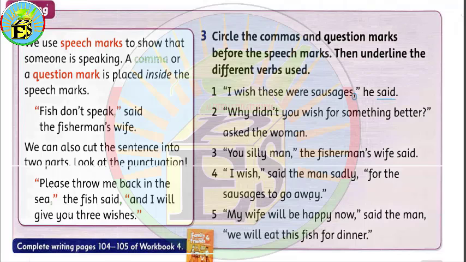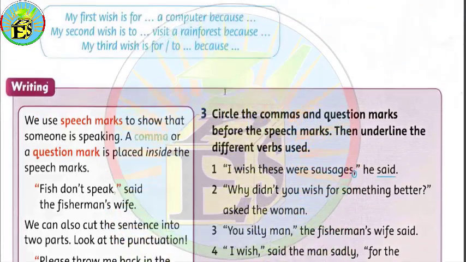I'm going to show you some of the speech marks that we have in the story, and then we're going to work on the last task that we have on this page and this unit.